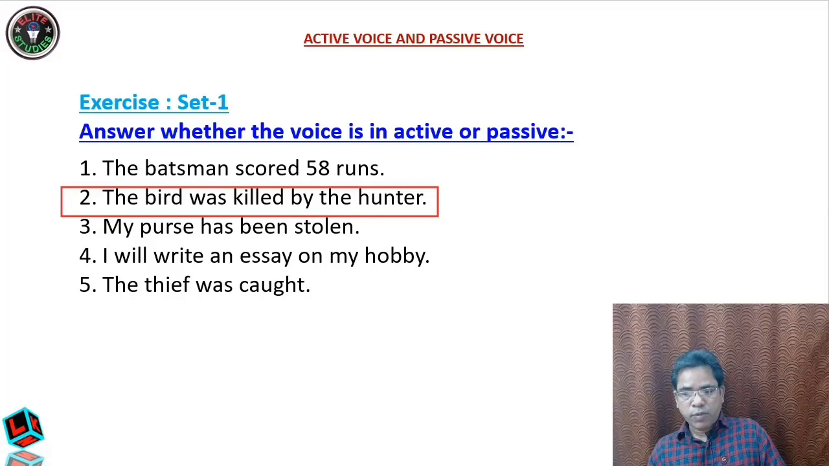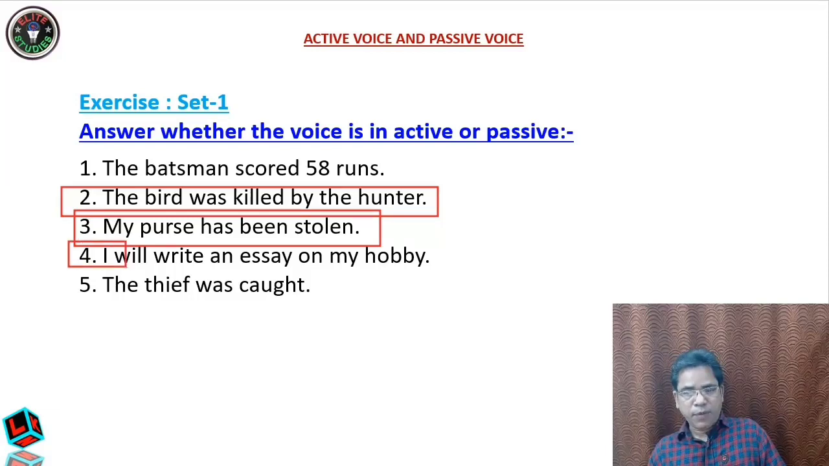Now the next one you see: my purse has been stolen. Now the verb is steal. The purse itself is not stealing anything. Somebody, I can say my purse has been stolen by somebody. So somebody is doing the work. The purse is not doing this work. So this is passive.